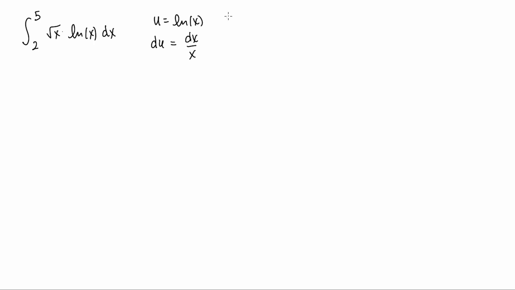If you're unsure of what the integration by parts substitution is supposed to look like, there is a video on that where I derived the integration by parts formula, and so I ask that you watch that. Okay, if I'm going to pick my dv, I want it to be easily anti-differentiated, and the only function left here is the square root of x dx, which, as luck would have it, can be easily anti-differentiated. Remember, the square root of x is x to the 1/2, and so if I take the integral of that, I'm going to add 1 to the power and divide by the new power. So this is going to give me a v of 2/3 x to the 3/2.